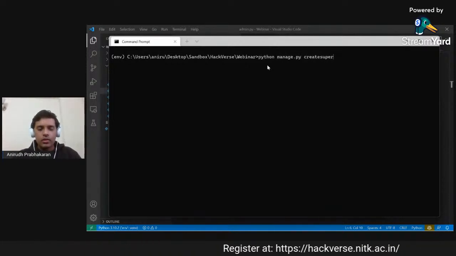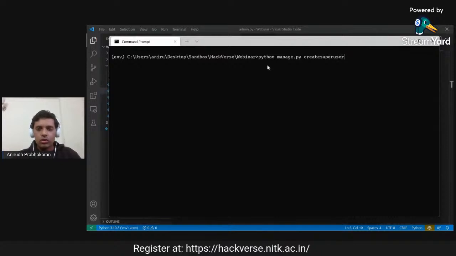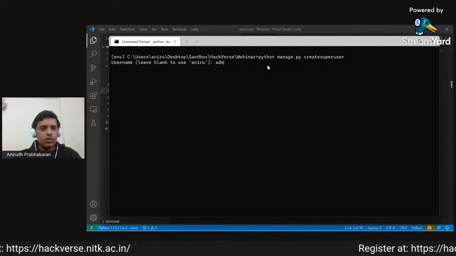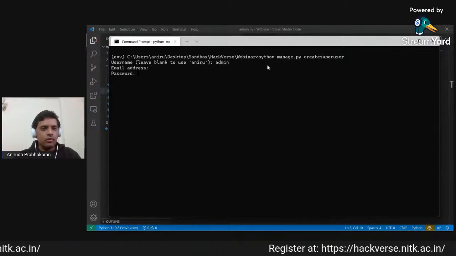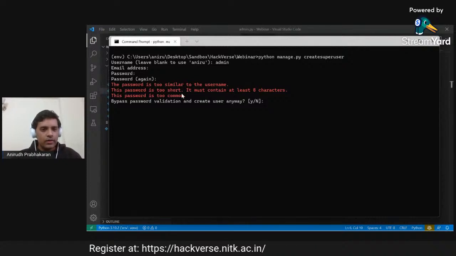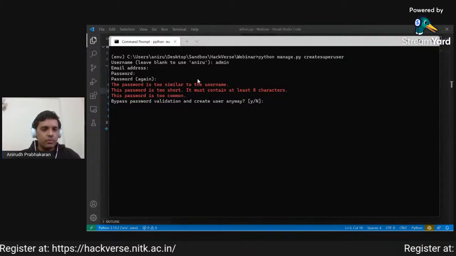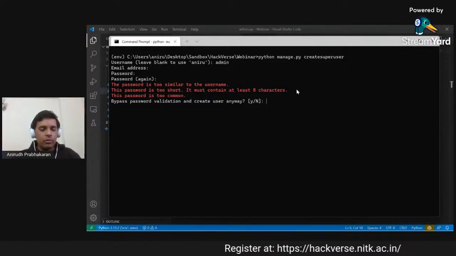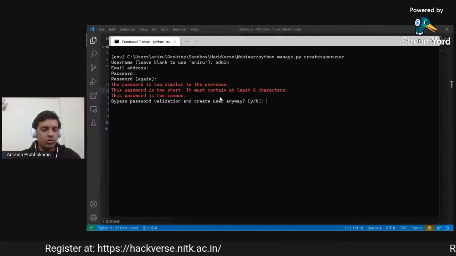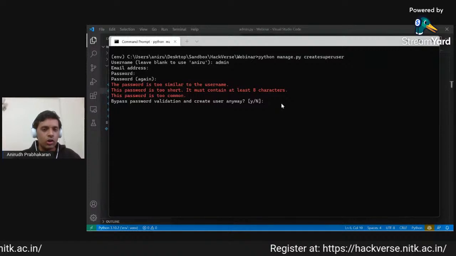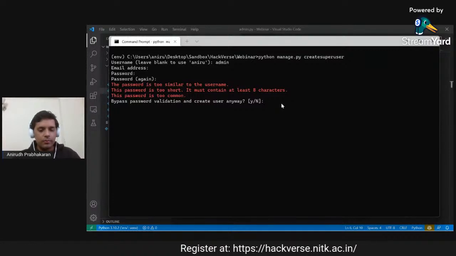It is again very clear as to what the command should be. It's python manage.py createsuperuser. So now this will ask for a username. I will enter admin, and yeah. So this is what I was saying about batteries being included. Now Django sees that there are some issues with the password, and if we were trying to make this using the simple web interface, it would actually show this error and not allow us to create it. But since we are making it from the terminal, it assumes that we know what we are doing. So it is giving us an option to bypass the validation.